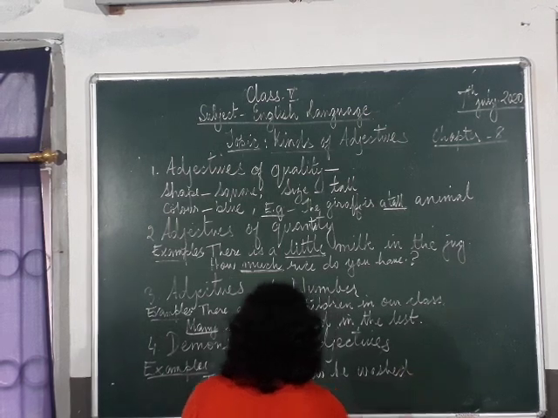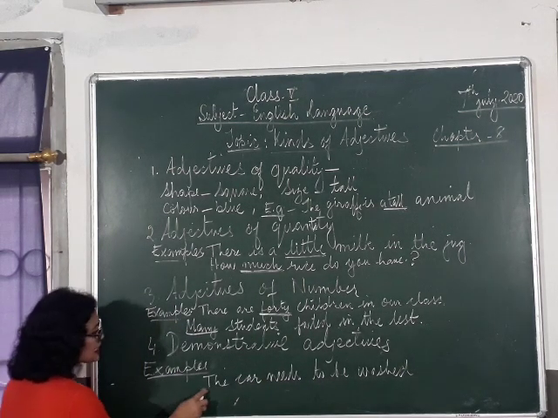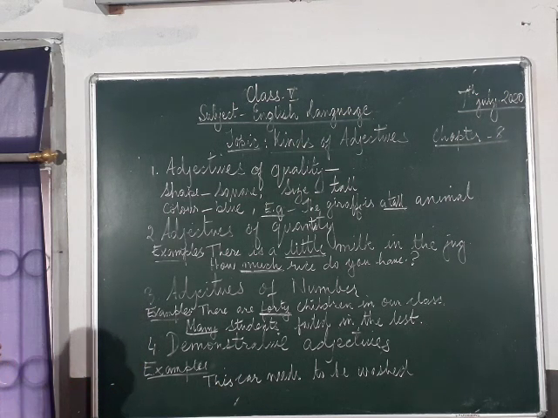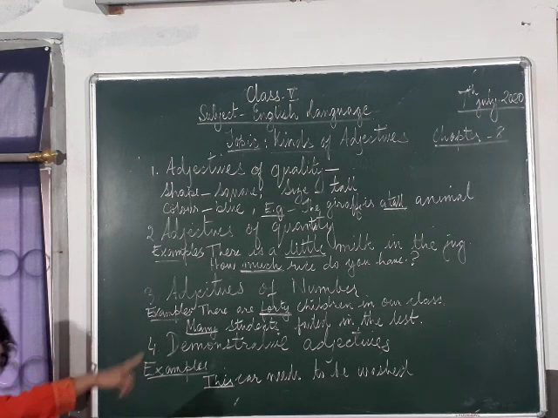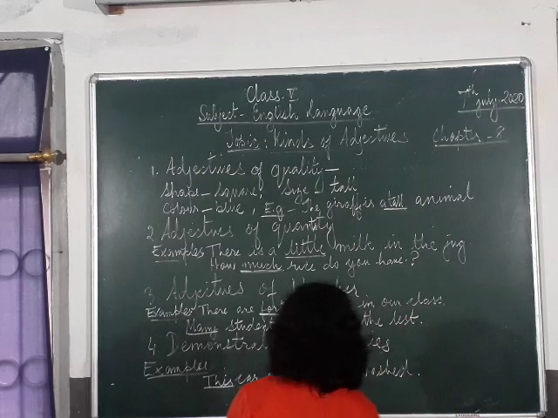If I say the car needs to be washed, I didn't point it out. But I have to write here, this car needs to be washed. I'm just pointing out to the car that needs to be washed. There are many cars out there, but I'm just pointing out to the car that needs to be washed.